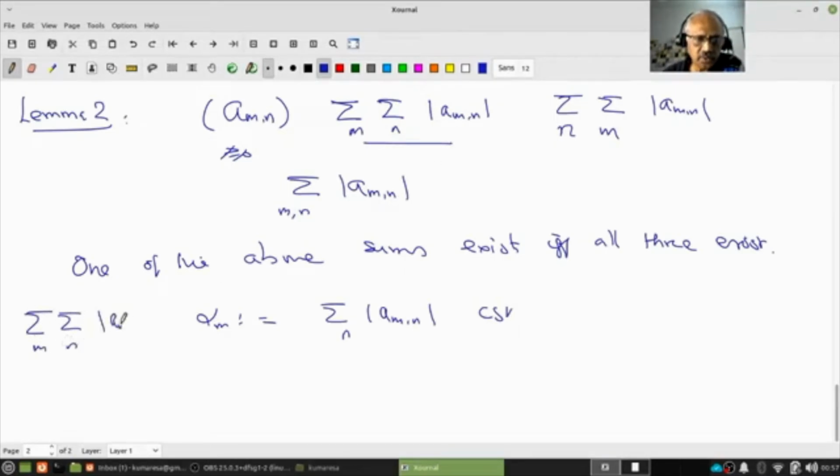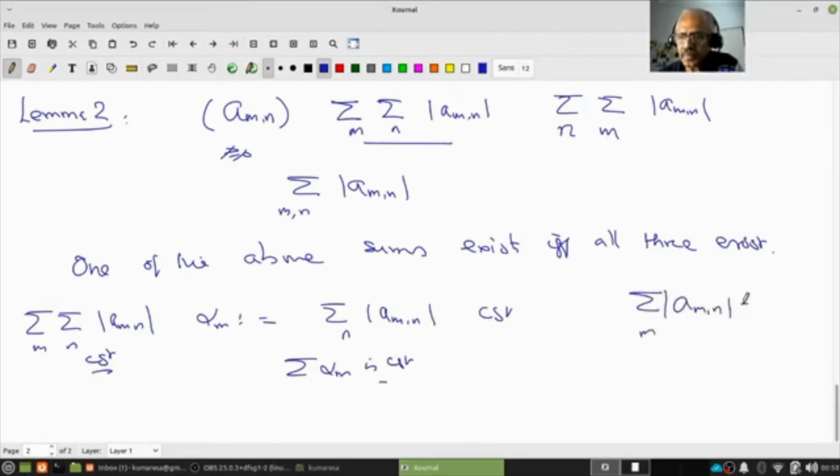I'm just going slow so that you should not get worked up. You should not simply assume things are right, but you should understand the statement. If this is convergent, then summation of alpha_m is convergent. This is what it says. Then what do you want to conclude? You want to conclude summation of |a_mn| over m is convergent, therefore call it beta_n, and then sum of beta_n is convergent.